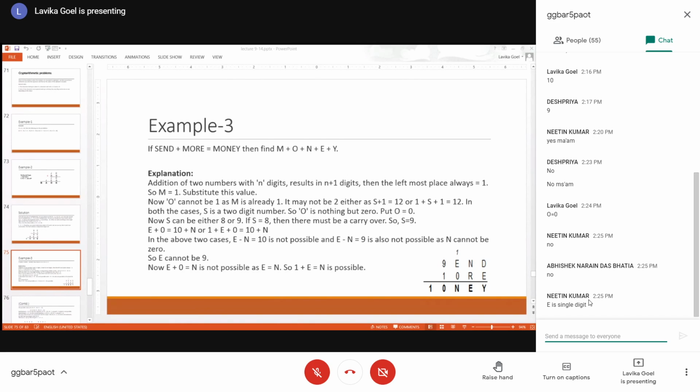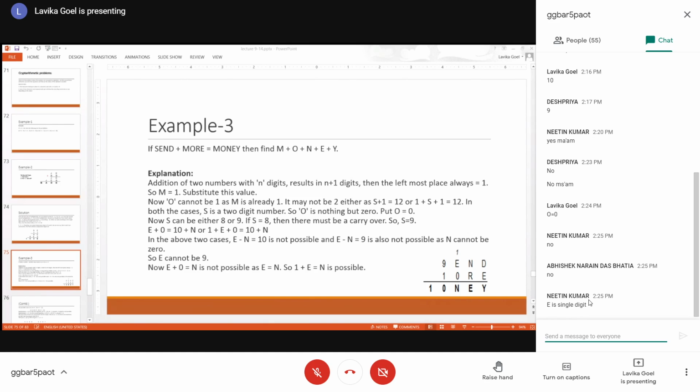Even if there was a carry from the N plus R column, then it will be E plus 0 plus 1 is equal to 10 plus N. Or if there is no carry, then E plus 0 is equal to 10 plus N. In both the cases, E minus N would be 10 or E minus N would be 9.